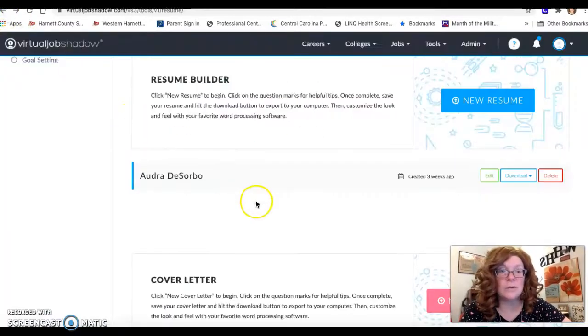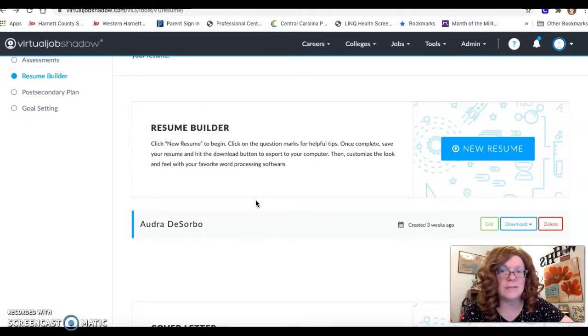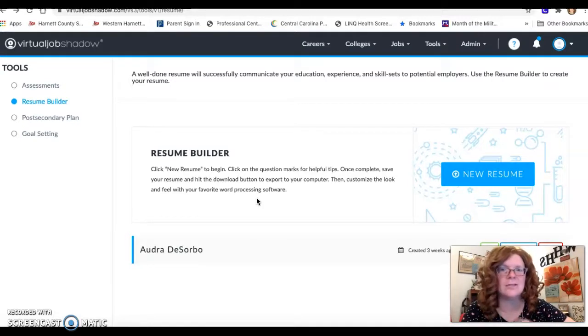So the difference between a resume and a job application: a resume is something that you send out to a bunch of different people to say, hey, I'm interested in working for your company. If they contact you, then you would do the job application, and it's more specific. A resume is just a one-page thing that tells a little bit about your education and your work experience and what you're really good at. Okay, so that is the difference.